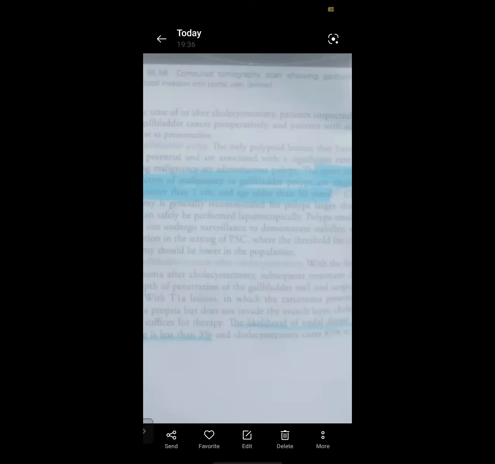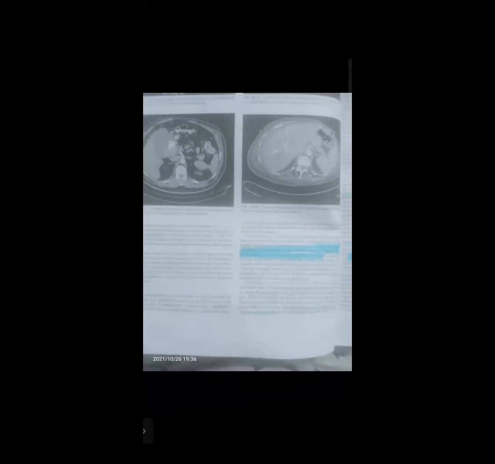For MCQ purpose, any polyp with PSC, go for a cholecystectomy. But they gave a 0.8 centimeter polyp, and all are high risk in PSC. So why would you worry? They say any polyp with PSC, go for cholecystectomy.